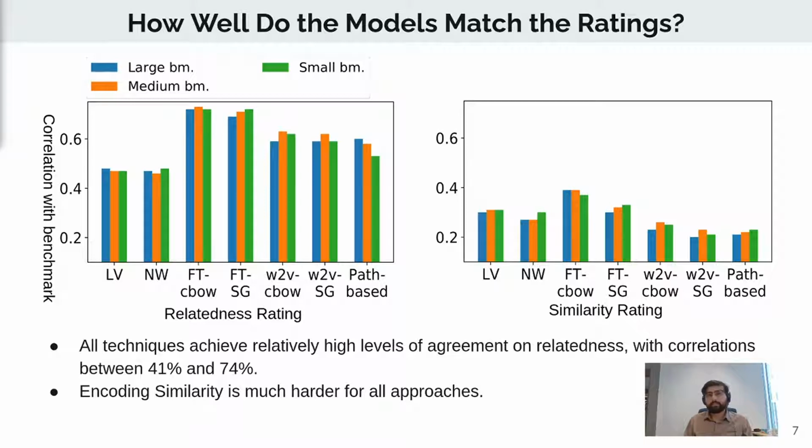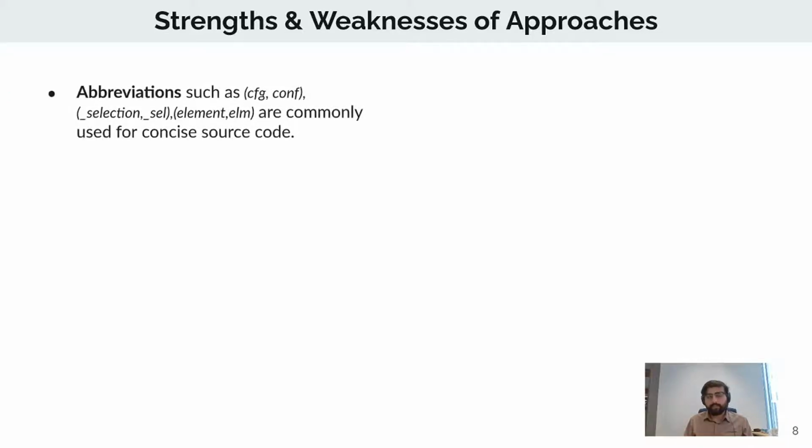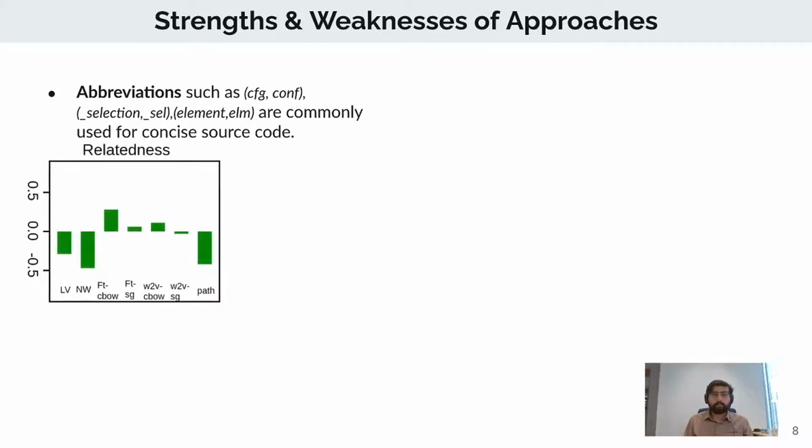Based on these results, we wanted to further investigate in which cases these models actually work well and in which cases they don't. So we've divided the data into different subsets, and the first subset is abbreviations, since they are commonly used for concise source code and they are readily available in the code. For relatedness, what we can observe is that all of the models apart from FastText CBOW have a negative correlation when it comes to similarity for abbreviations.